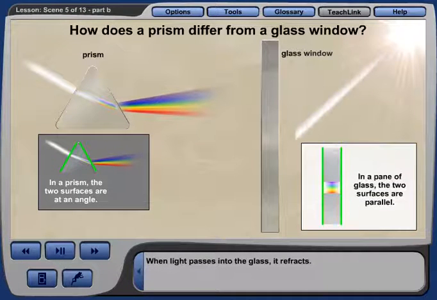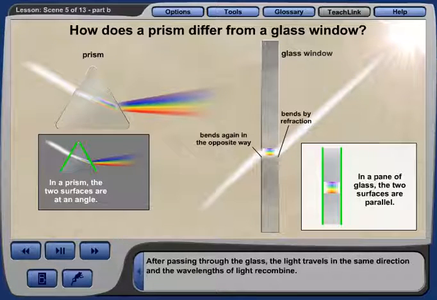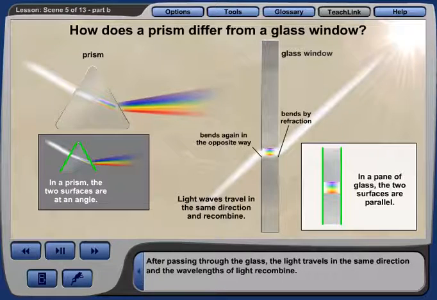When light passes into the glass, it refracts. However, when it leaves the glass, it is refracted back in the opposite way, so that the light that passes out of the glass is similar to the light that first hit the window, but in a slightly different place. After passing through the glass, the light travels in the same direction, and the wavelengths of light recombine.